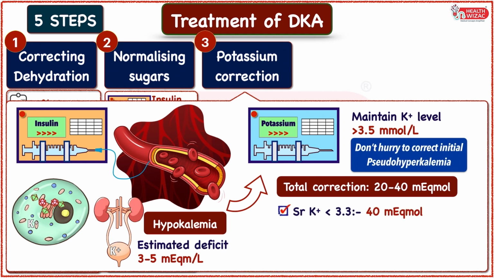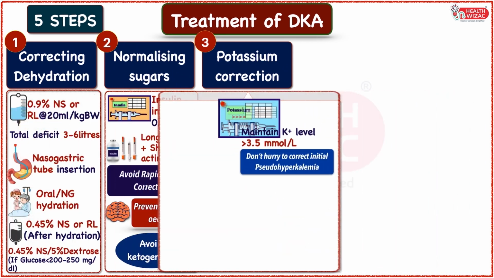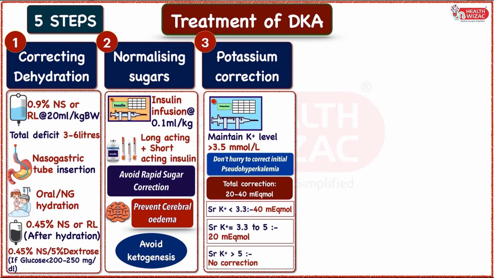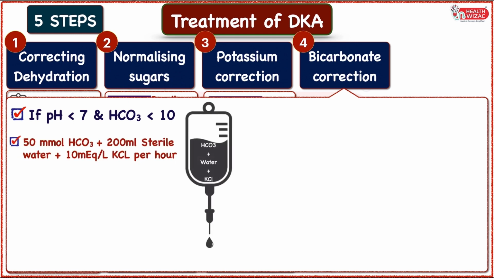If potassium is less than 3.3, then 40 milliequivalents of potassium should be added. If potassium level is between 3.3 to 5, then 20 milliequivalents of potassium should be added. If potassium level is more than 5, then no correction is required. Next is bicarbonate correction to reverse acidosis, and is indicated if pH is less than 7 and bicarbonate level is less than 10. In this case, 50 millimoles of sodium bicarbonate is diluted in 200 milliliter of sterile water along with 10 milliequivalents per liter of potassium chloride per hour.